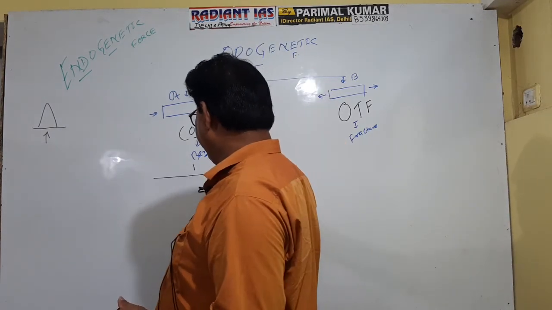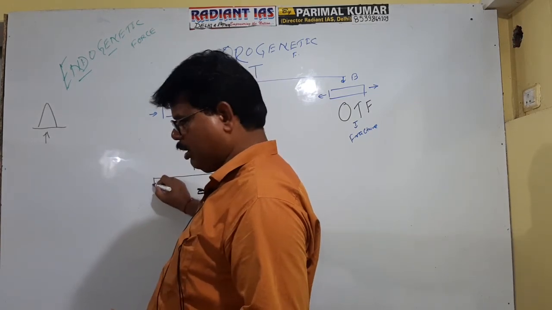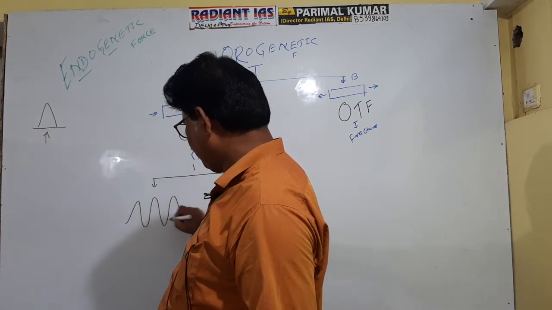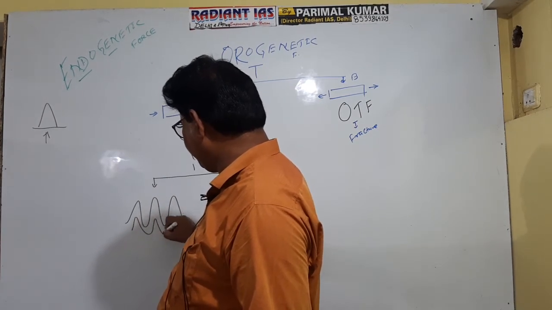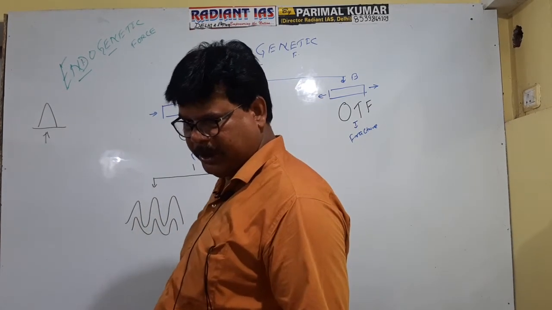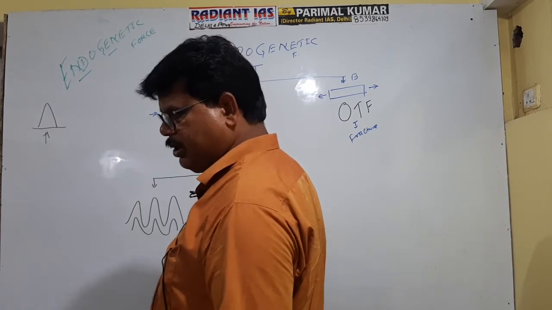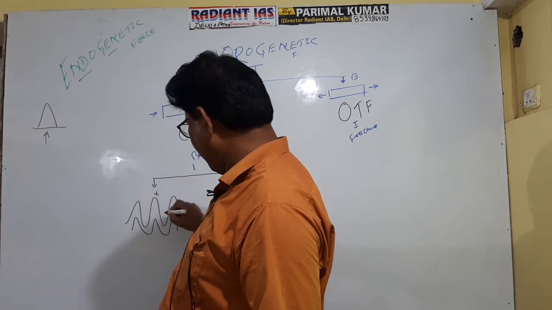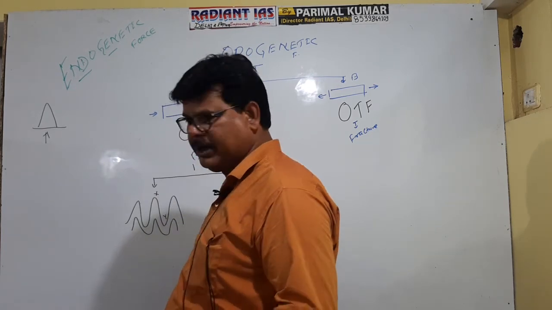In one type of bending, this rock will bend in this way. You say this part X is referred to as anticline and Y is referred to as syncline.